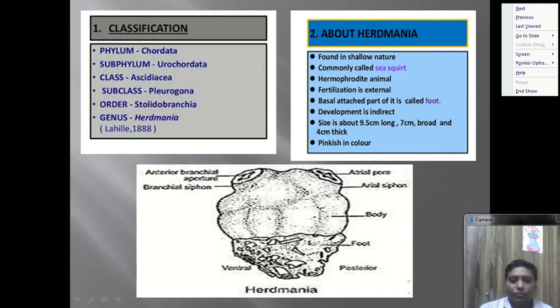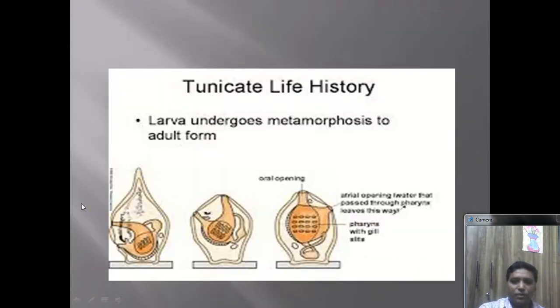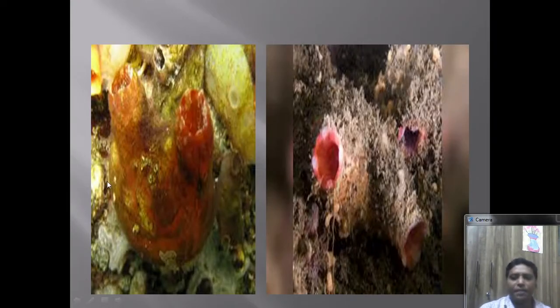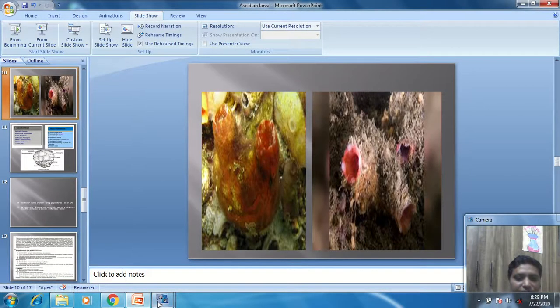indirect development. Now the size of this organism is 9.5 cm long, 7 cm broad and 4 cm in thickness. This is the tentative size mentioned in the book, and the color of this organism is pinkish. Already we saw the structure of this organism, and it is pinkish in color. So this is about Herdmania. Details about the system we see in the next lecture. Thank you.